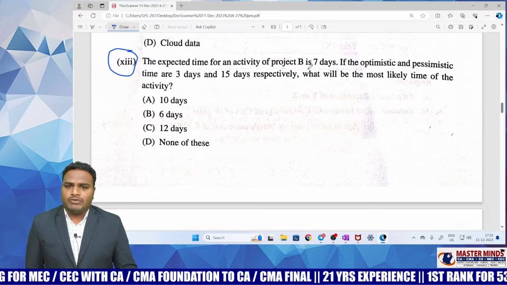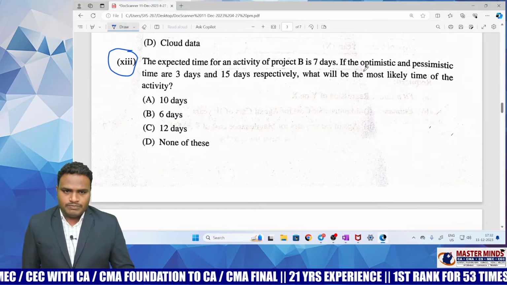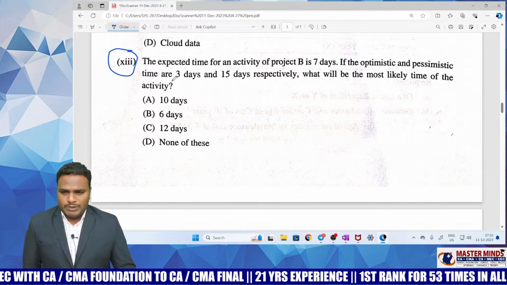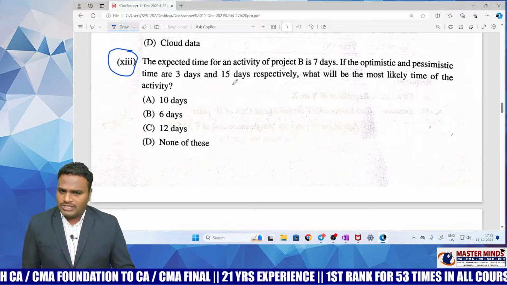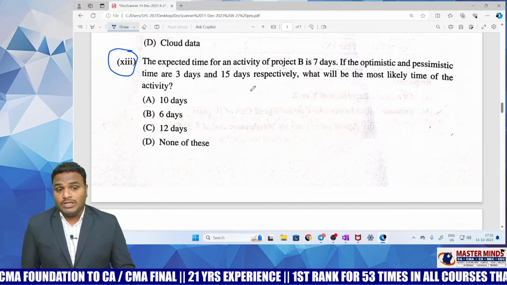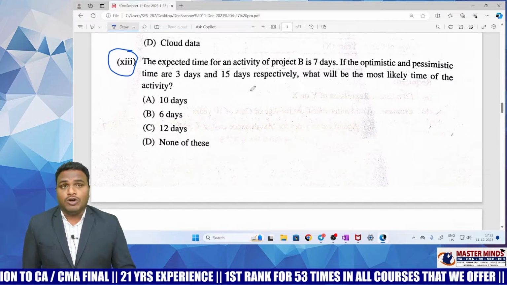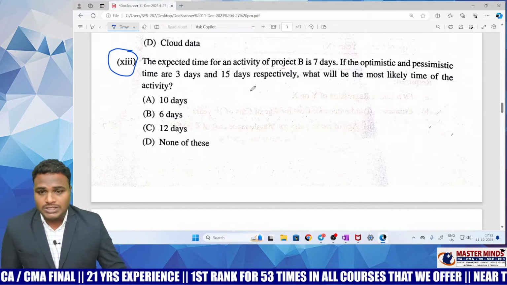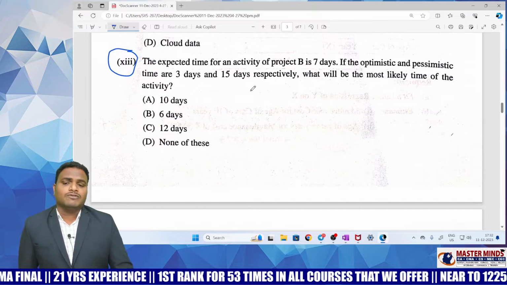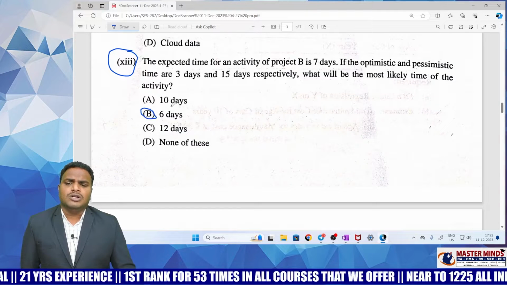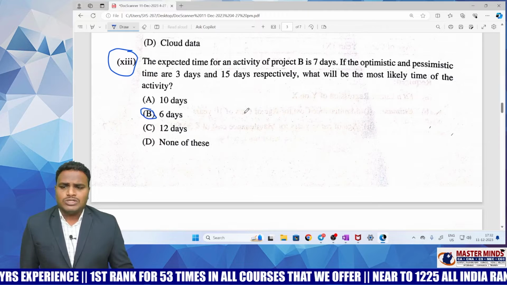Expected time of an activity of project B is 7 days. If the optimistic and pessimistic times are 3 days and 15 days respectively, what will be the most likely time of the activity? We have to apply the formula: TP plus 4TM plus TO divided by 6. By using that formula, we can find out the duration, meaning the most likely time.